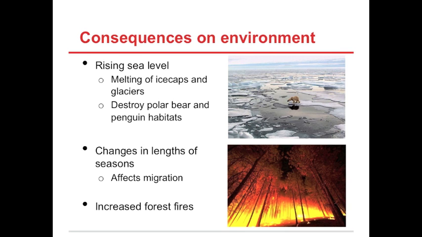The changes in temperatures can have various consequences on the environment. Firstly, it could lead to the rising of sea levels as the heat causes ice caps and glaciers to melt. Consequently, the thinning ice and longer summers destroy the habitats for animals like polar bears. Another implication that the change in temperature will have on the environment is the changes in length of seasons.